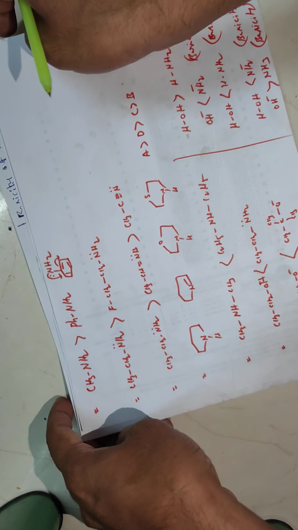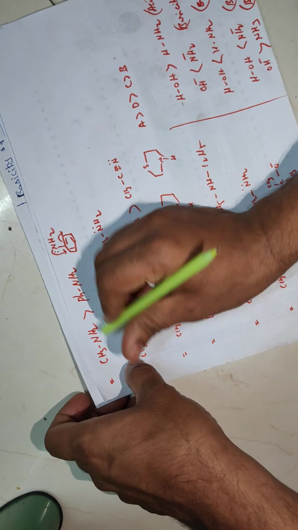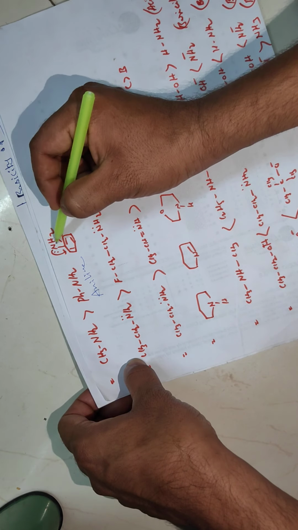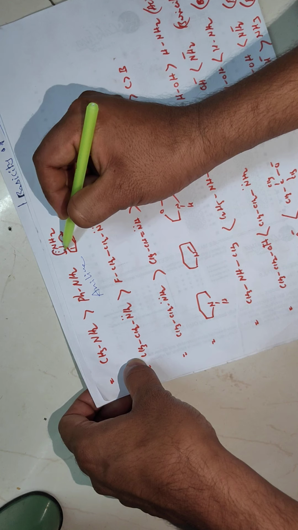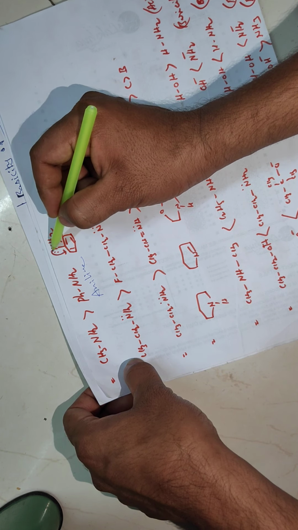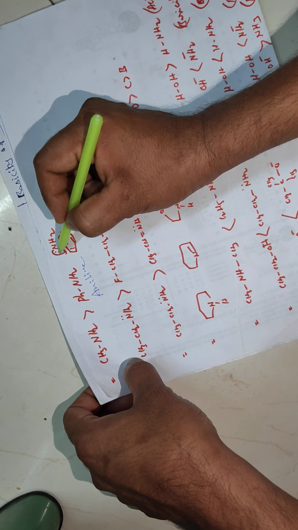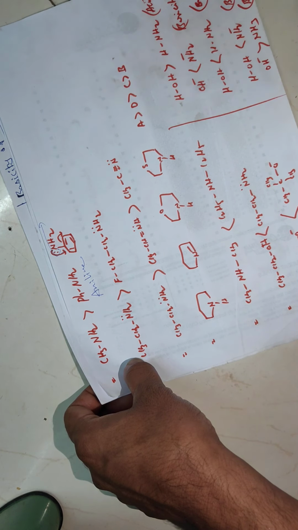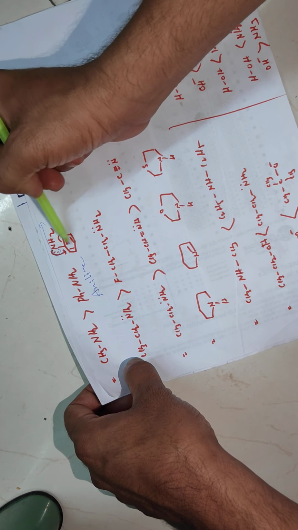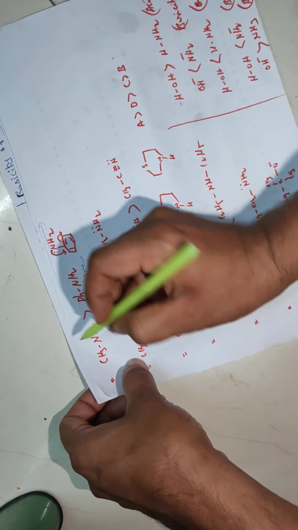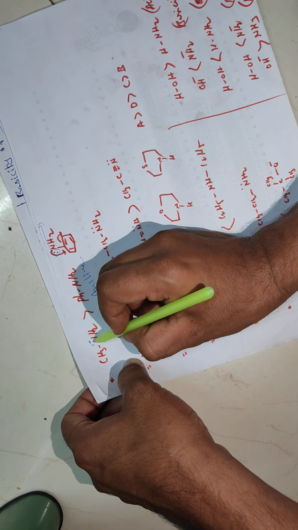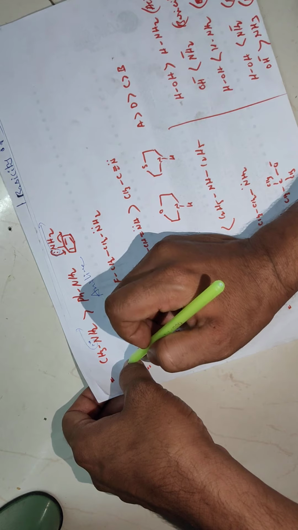Now another example, this is methylamine and this is aniline. In aniline, this lone pair of electrons is involved in resonance. So here aniline has less tendency to donate this electron pair to the H plus, that means to the acid, because these are engaged with this benzene ring. But in this case there is no resonance, so these electrons are freely available for the proton.